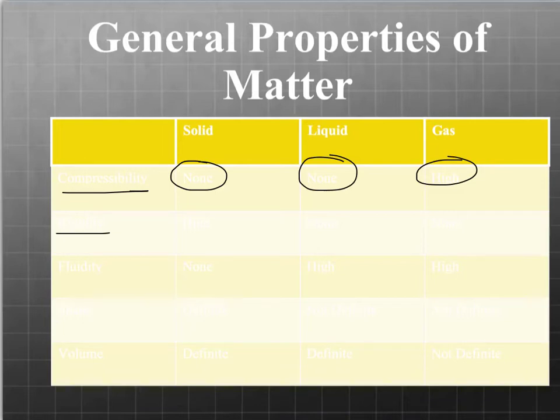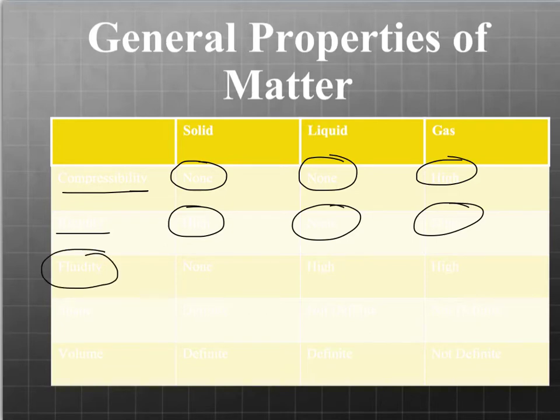Rigidity is how rigid something is, how hard it is, how much it holds its shape. A solid has high rigidity, whereas a liquid and a gas do not, so they don't hold their shape the way a solid does. Something that is fluid, fluidity. A solid, there is none. It doesn't flow, whereas a gas and a liquid have high fluidity.